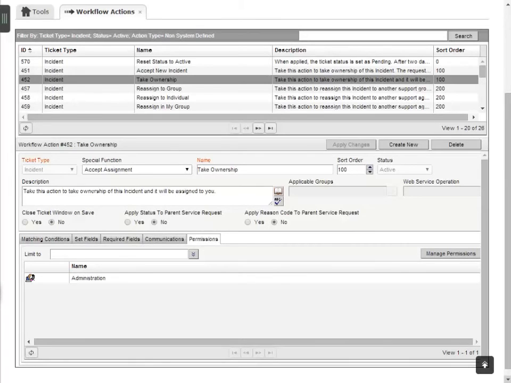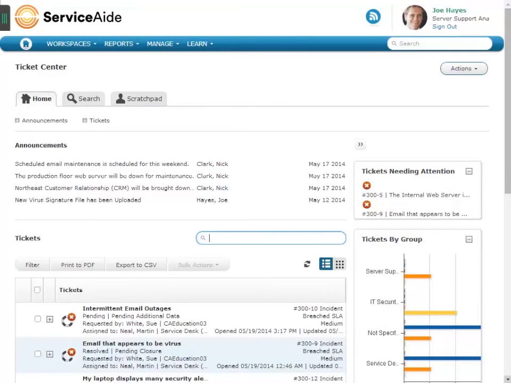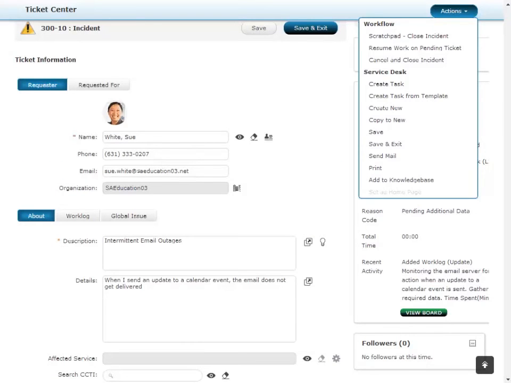The Incident Management role no longer has permissions to this workflow action. Let's log in as Joe Hayes, the Service Desk Analyst, to verify. Joe selects the Intermittent Email Outages ticket from the list and clicks the Actions drop-down menu. We see that the Take Ownership workflow action is no longer available. Here, we've seen how matching conditions and permissions impact the list of workflow actions that analysts see on a ticket.